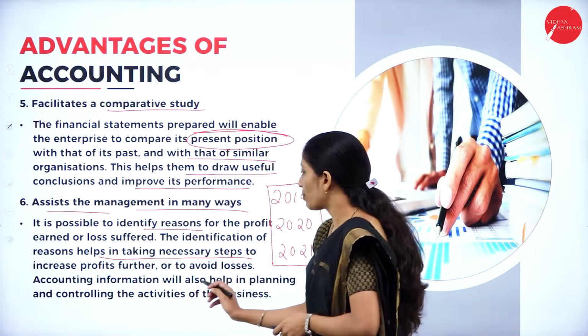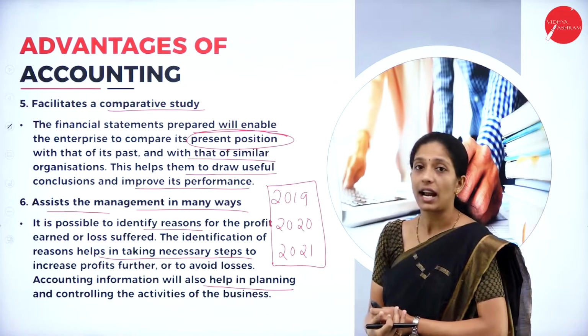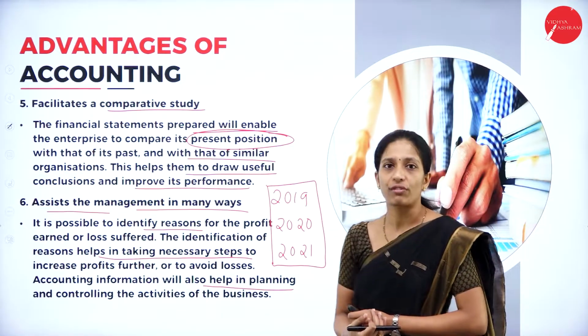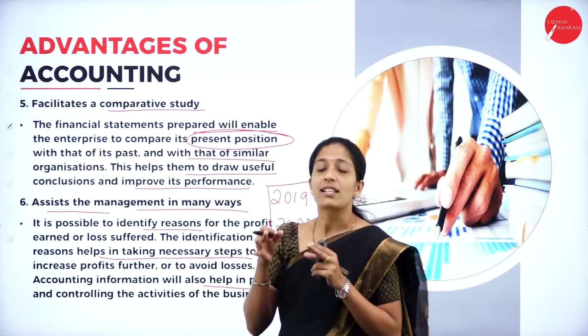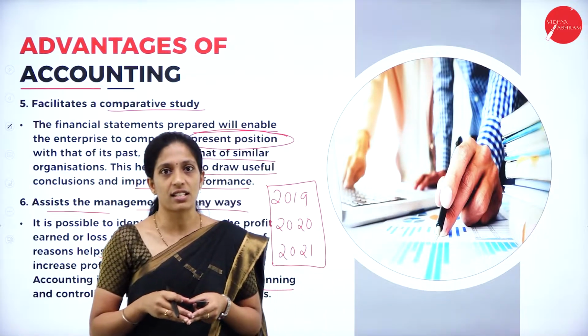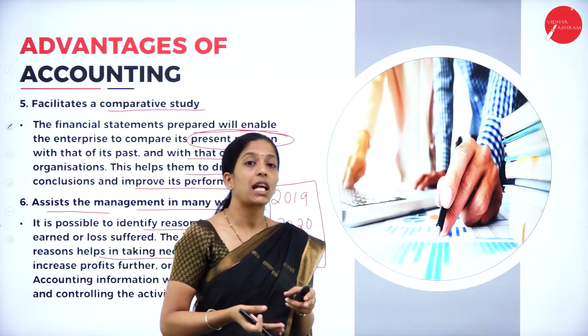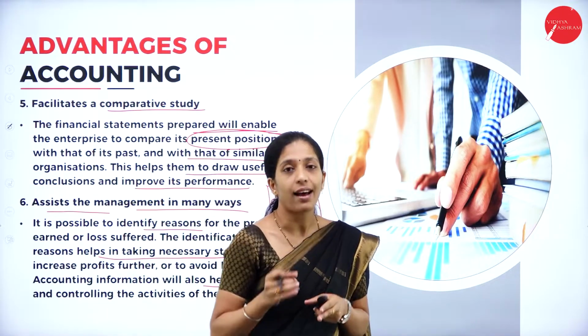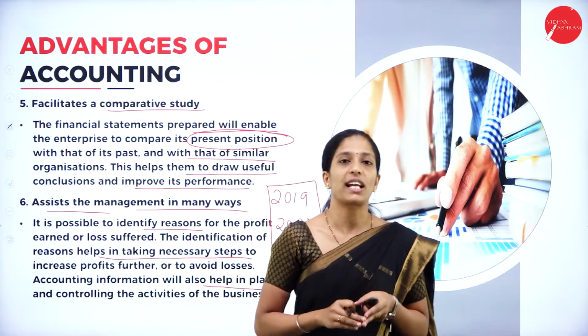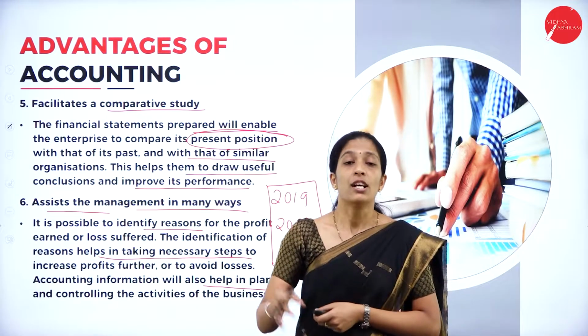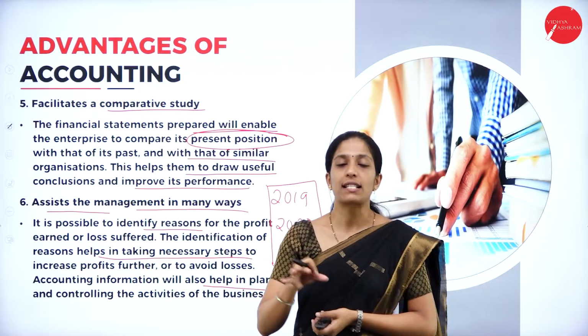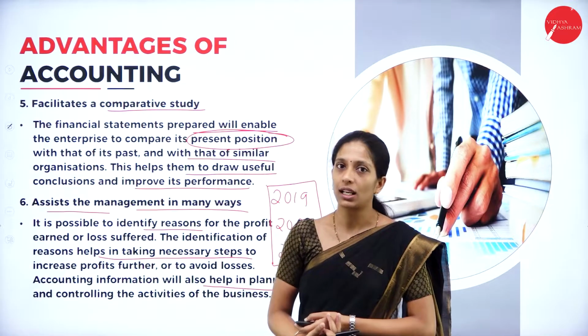So, accounting information will also help in planning and controlling the activities of the business. That is, it is useful in management decisions. So, it helps in planning, organizing, directing, controlling and communicating accounting information. All these management decisions can be based on accounting information.